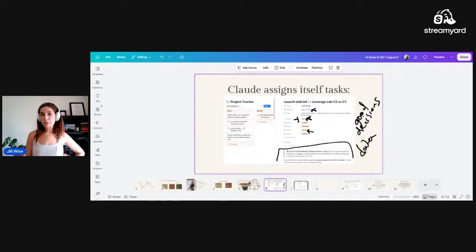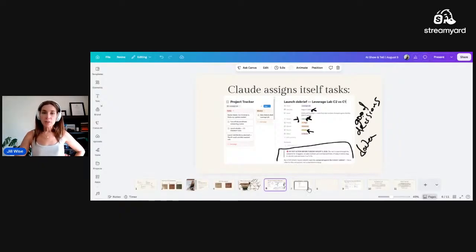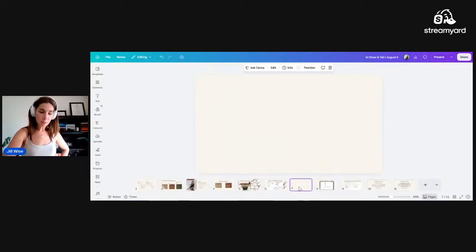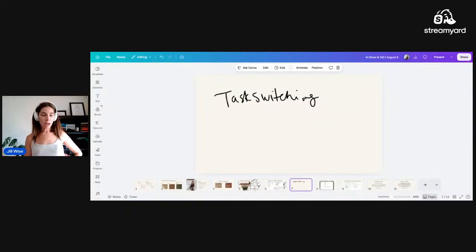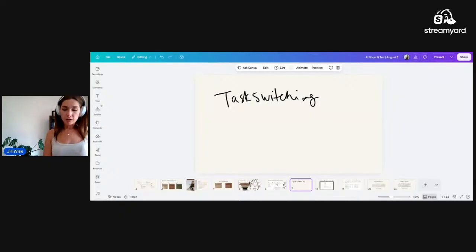Now, this is important because when I am talking to clients, we literally just had our lab kickoff call today. And one of the things that came up was task switching. Task switching, if you have to do it, really sucks. We get distracted. It takes a few minutes to go between one to the other. It's what happens when we are living in reactive mode all day. We don't want to live in reactionary modes. Instead, we want to make it so that you are doing your focused work first,